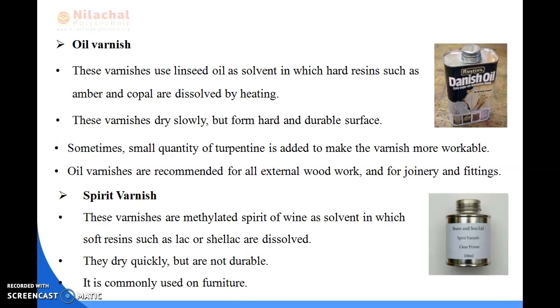Oil varnish means these varnishes use linseed oil, and hard resins such as amber and copal are dissolved by heating. This dries slowly, and it mainly gives hard and durable surfaces. The spirit varnish dries quickly, but it is not durable. These varnishes use methylated spirit of wine, and soft resins such as lac or shellac are dissolved in it. This spirit varnish is commonly used on furniture.